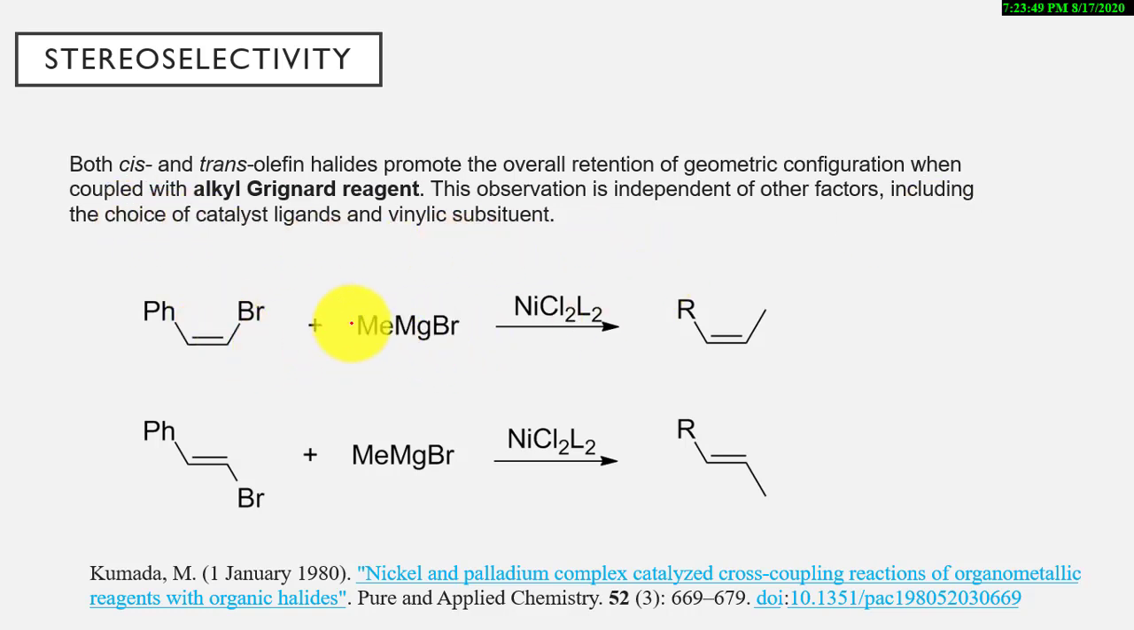See, this is the methyl, which is an alkyl magnesium bromide, and this is also an alkyl magnesium bromide. In presence of nickel zero oxidation state, the product is obtained.